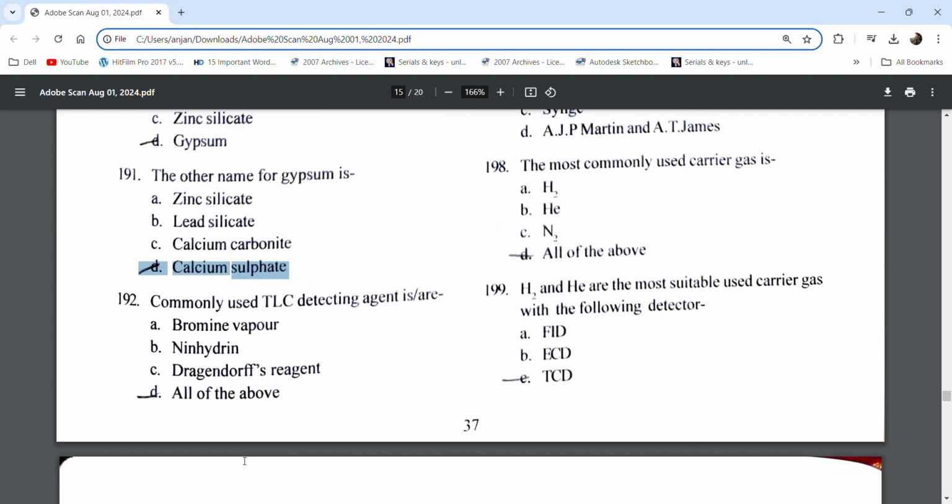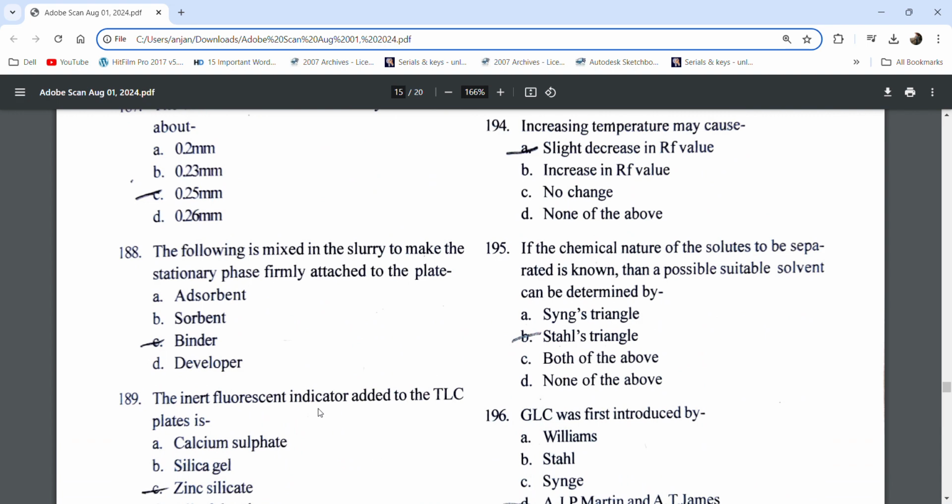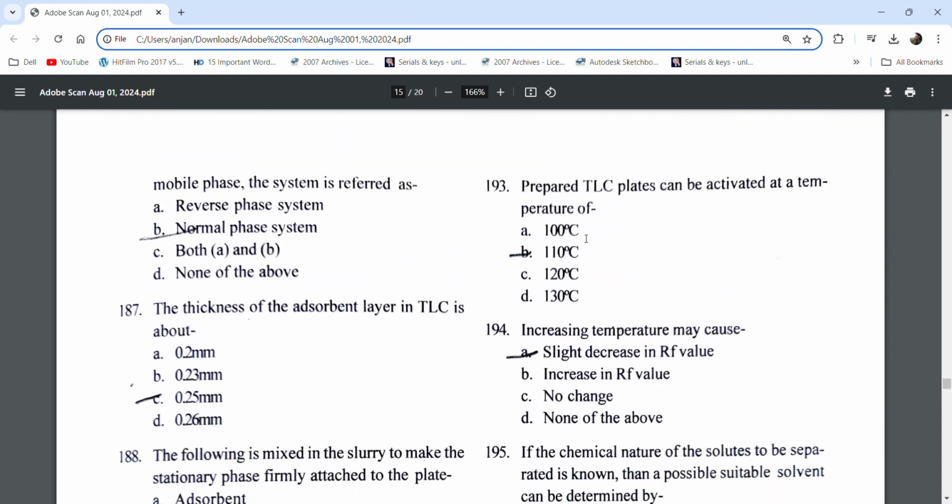Commonly used TLC detecting agents are iodine, bromine vapor, ninhydrin, Dragendorff reagent, all of the above. A prepared TLC plate can be activated at a temperature of 110 degrees Celsius.